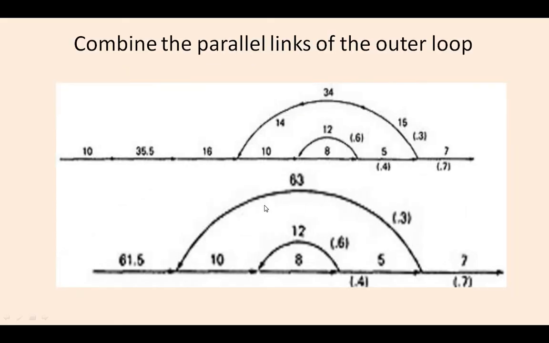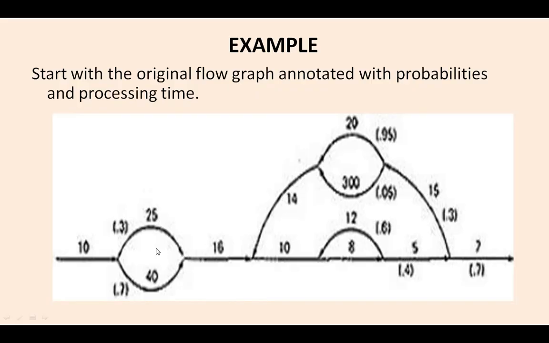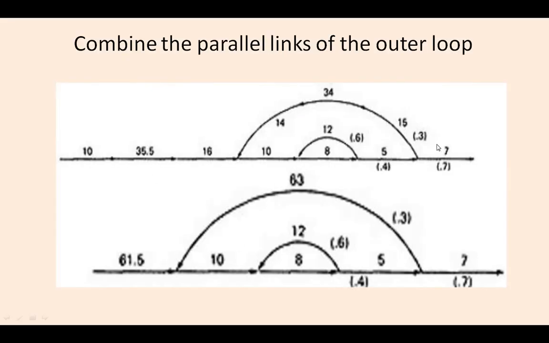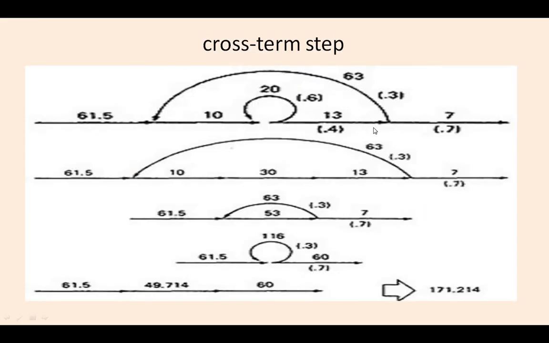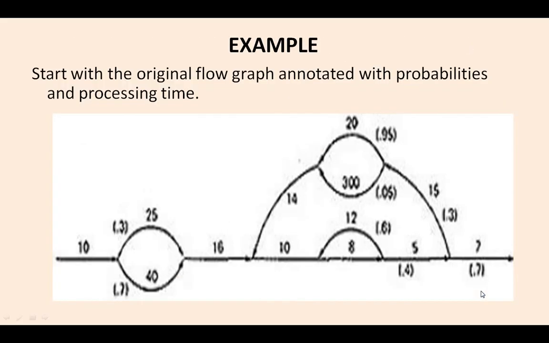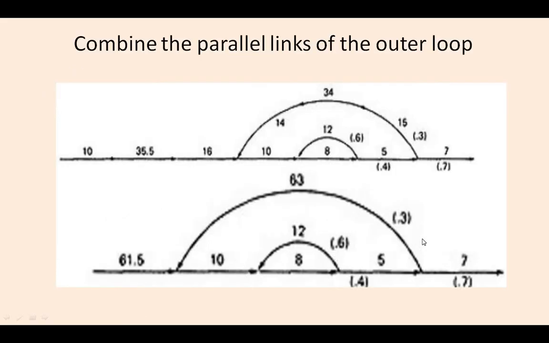Okay, so if it is parallel, we have to add. If it is serial, we just have to multiply the values like this. And finally, after applying the cross term steps and all these things, we got the value of the entire thing as 171.214. That is the probability we have calculated. So for this graph, for parallel we have added the probabilities, and for serial we have multiplied the probabilities. Okay, so then we got like this, 10 into 35.5, again into 16 and into 34 into 7. So we have added all these things, and we got this one.